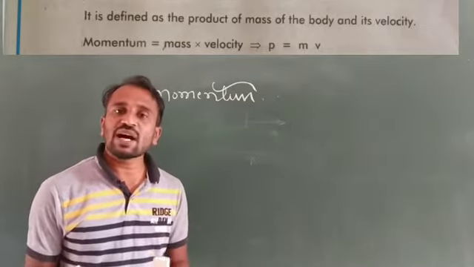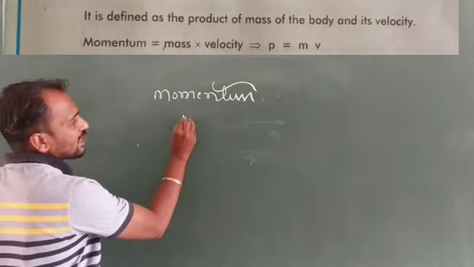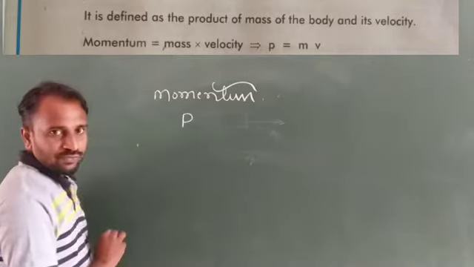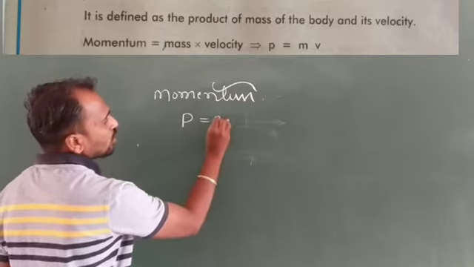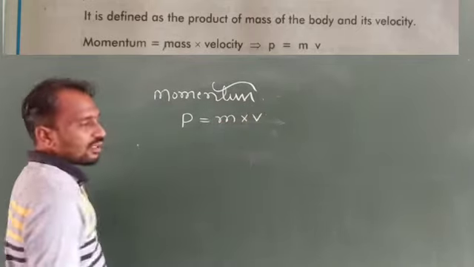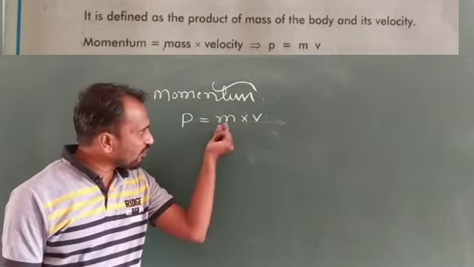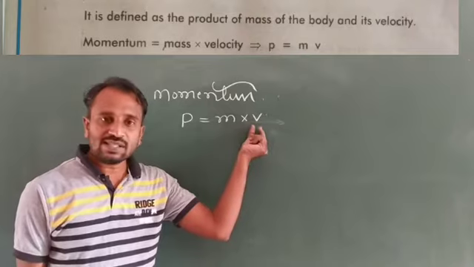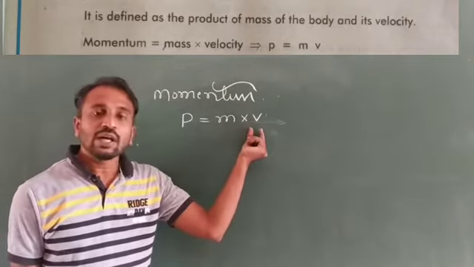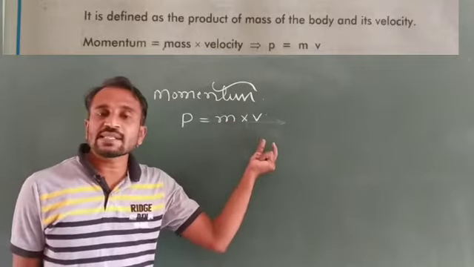Momentum is the product of mass and velocity. Generally, momentum is represented by P equals m times v, where m is mass and v is velocity. So momentum is nothing but the product of mass and velocity. It mainly depends upon mass as well as velocity.